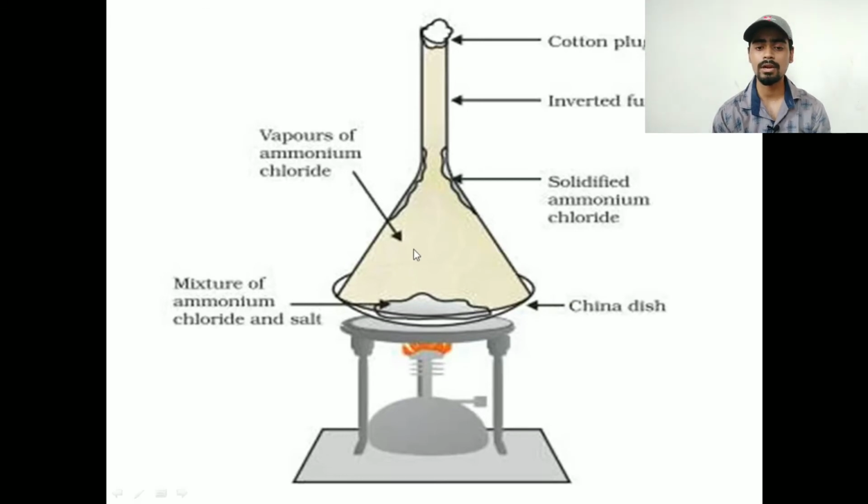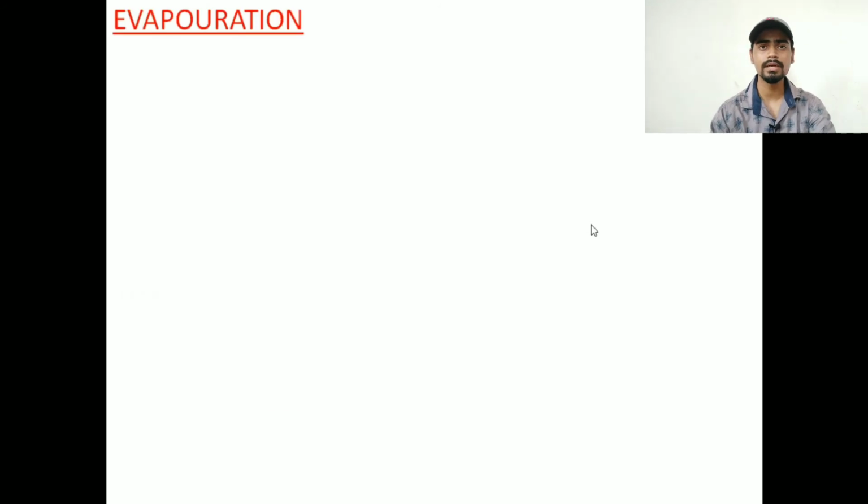Now when this vapor rises, what happens? It sticks to the top of this funnel and directly gets solidified. So look at this arrow, it is showing the solidified ammonium chloride. So both these processes, sublimation and desublimation, you can see in this experiment. Okay, so let us quickly move to the next one, that is evaporation.